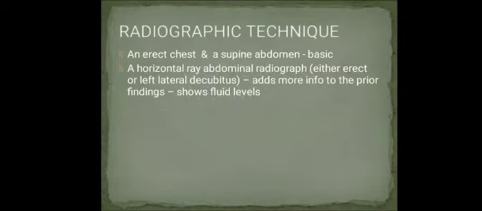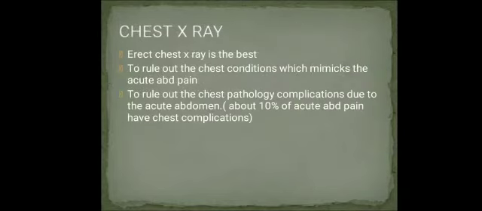So as you all can see, an erect chest and a supine abdomen are the basic. We must cover the domes of the diaphragm. Sometimes a horizontal ray abdominal radiograph with the patient either erect or in left lateral decubitus is taken. This will give more value to the prior findings, and it also shows fluid levels. Chest X-ray should be taken in the erect position if the patient is able to do so, to rule out chest conditions which mimic acute abdominal pain.